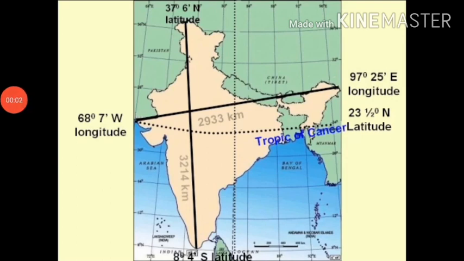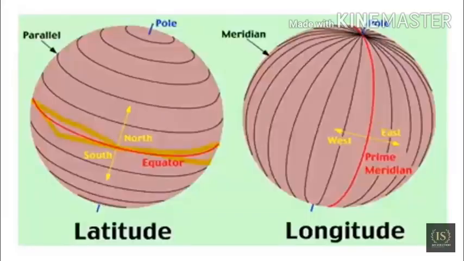Why is the north-south extent of India larger than its east-west extent, even though the country's latitudinal and longitudinal extent in degrees is the same? Because its distance per latitude is larger than the distance per longitude.